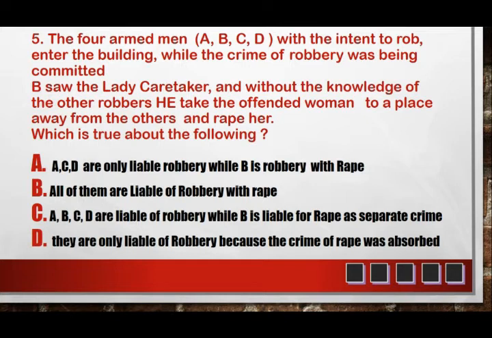A, C, and D are only liable for robbery, while B is liable for robbery with rape. B, all of them are liable of robbery with rape. Letter C, all of them are liable of robbery, while B is liable for rape as a separate crime. Or D, they are only liable for robbery because the crime of rape was absorbed.